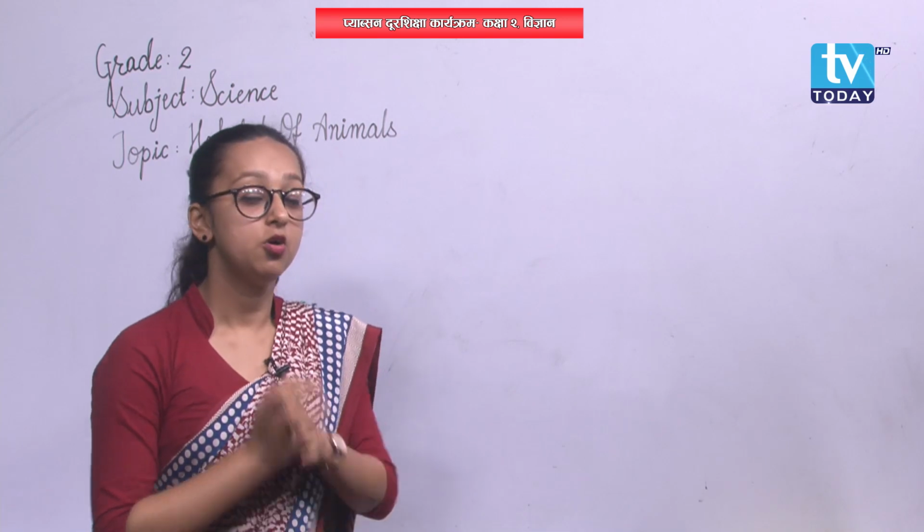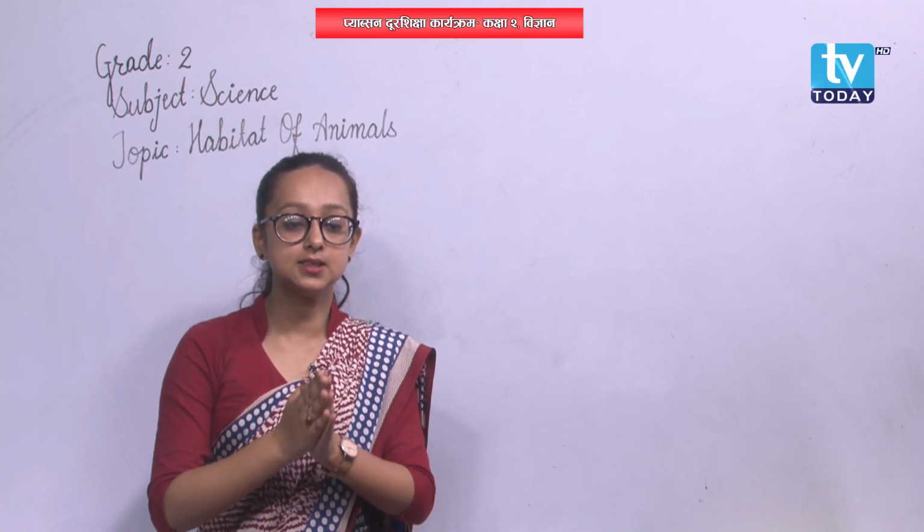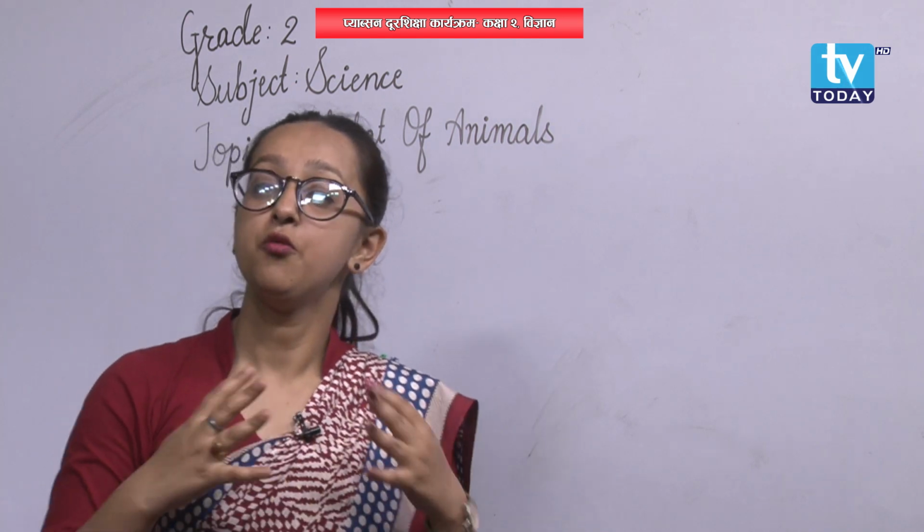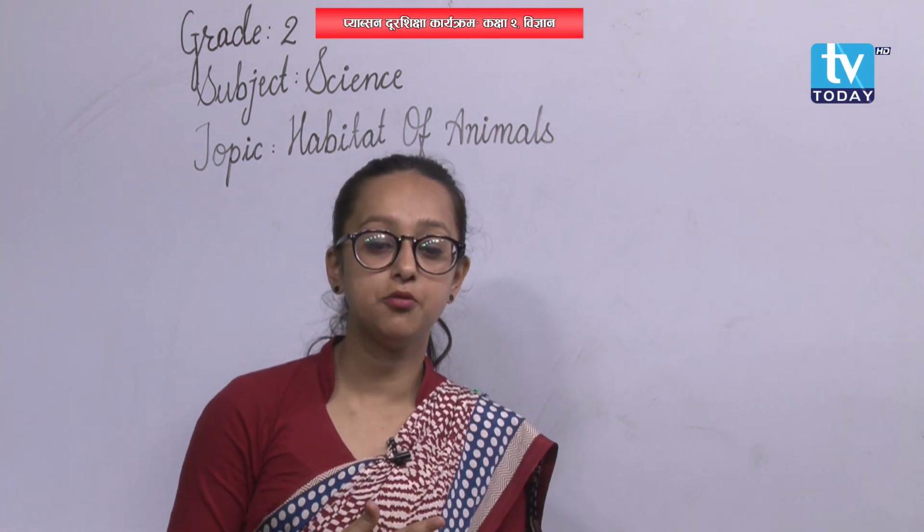Well, now moving on to the next habitat, that is water. The animals that live in water are called aquatic animals or water animals, okay? And we know very common examples of water animals, that is fish, dolphins, whales. In the similar way, octopus, starfish, they are also aquatic animals.